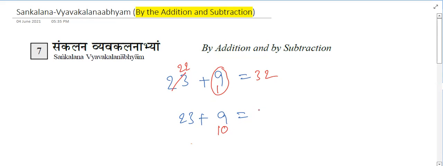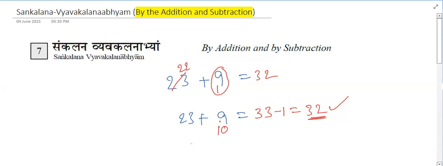So 23 plus 10 will be 33. In minus place 1. Instead of 9, we took 10, means we have added one number extra. Then we will subtract that one number from the resultant. So we'll get the same answer, 32. Okay. So these things are to be done mentally. Somebody told you to add 9. So we don't add 9. We'll directly add 10. And later in the resultant, we'll subtract that one.